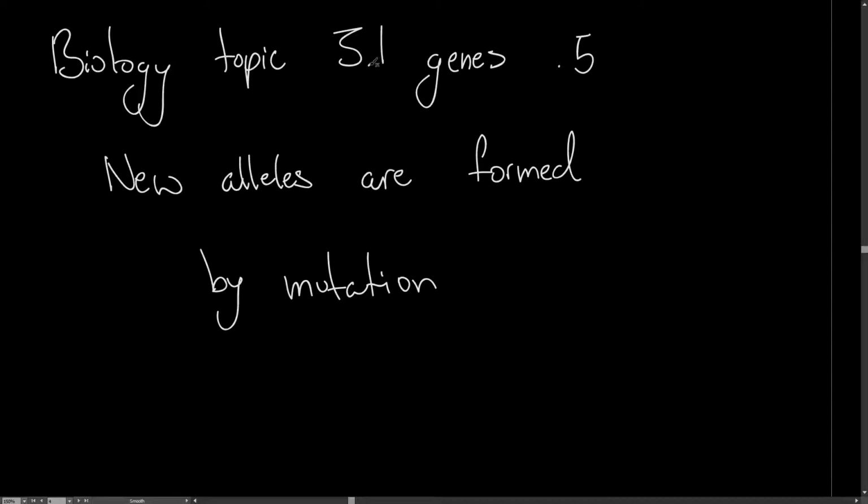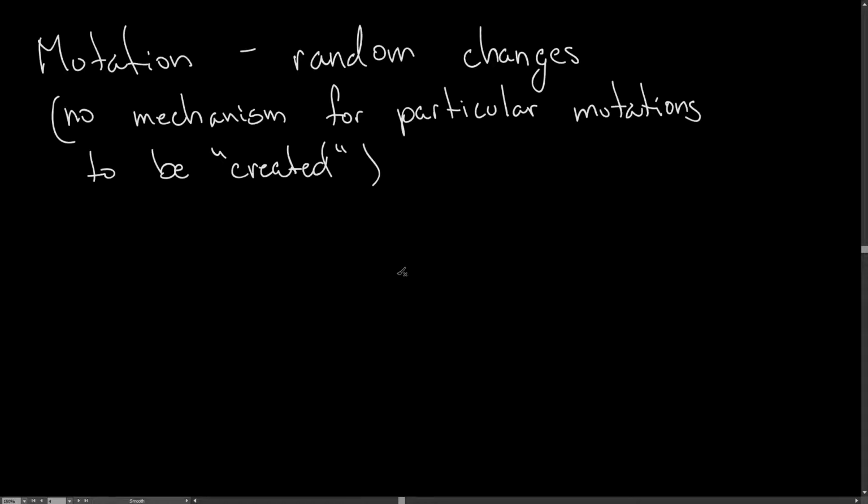Biology topic 3.1 Genes. 5. New alleles are formed by mutation. First we'll be defining mutation, and a mutation is a random change. It's important to know that there's no mechanism for particular mutations to be created. In this case, there's no way for the body to somehow create these mutations, they just happen. And when I say happen, it's important to know that there are many different types of mutations.